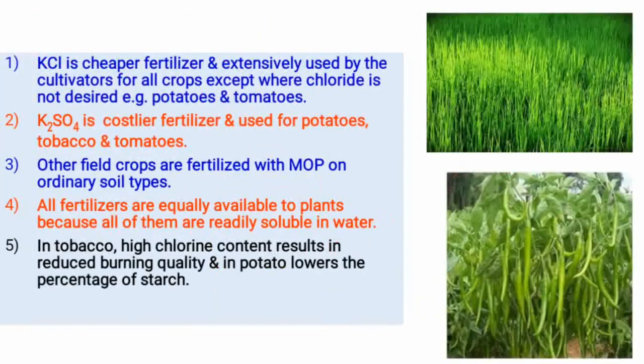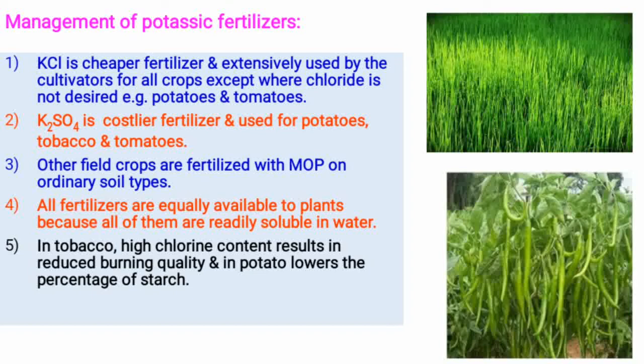Next, see the management of potassium fertilizer. So we know the K plus, the potassium, is not easily leached down. So it is not difficult to manage the potassium fertilizer.